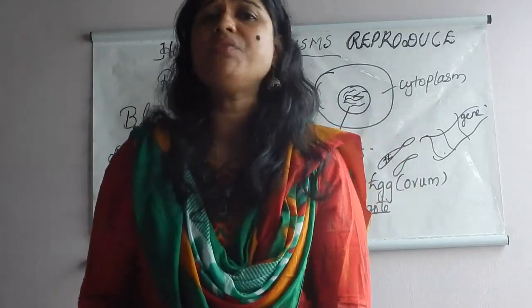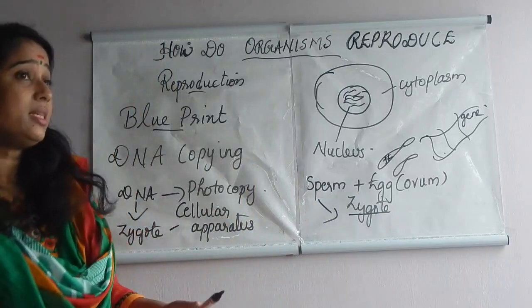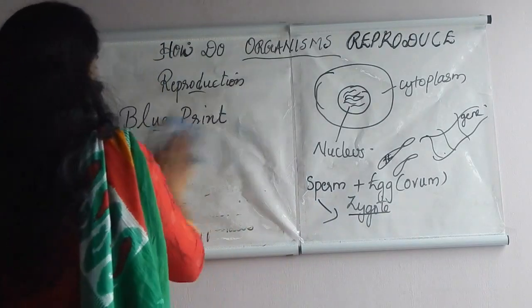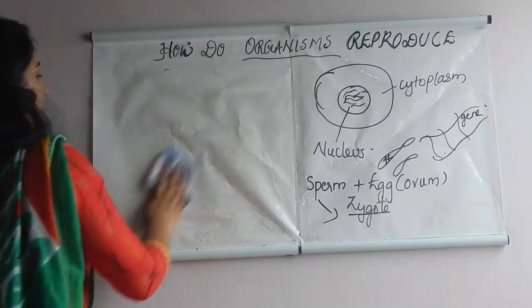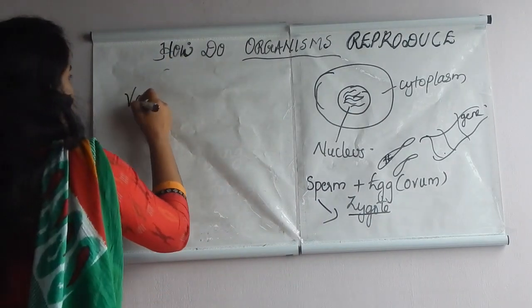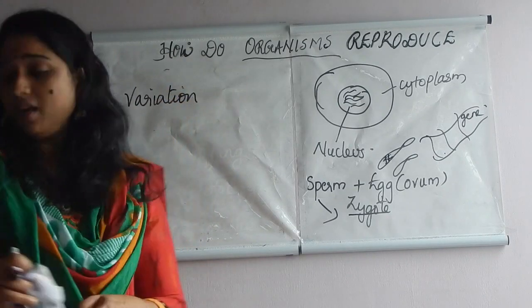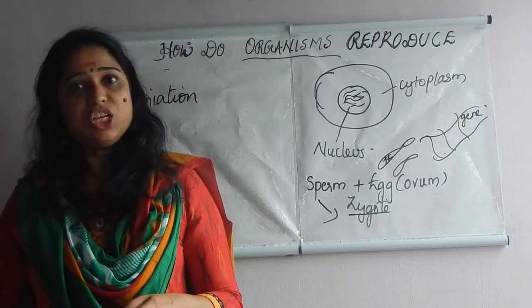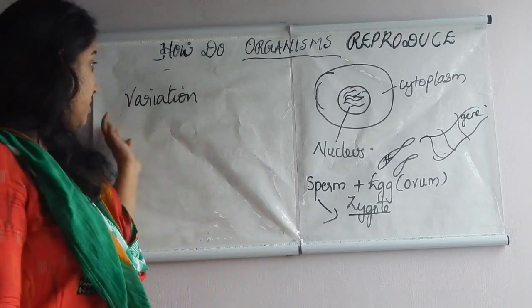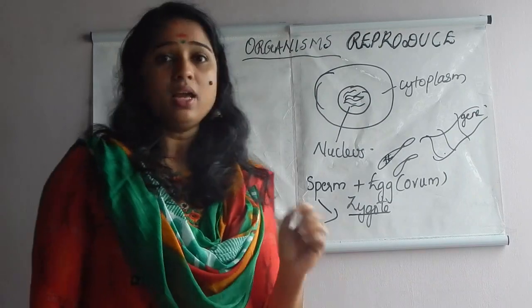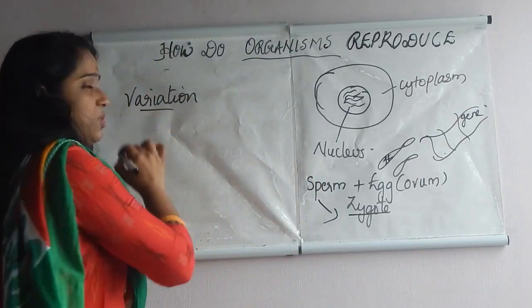Of course, we have certain variations. You know what is meant by variation? It is similarities. In some aspects we are similar to our parents, but in some aspects we are different from our parents, and that is known as variation. In some aspects we are similar, and similarities are there, as well as variation. And can you say what is the importance of this variation?